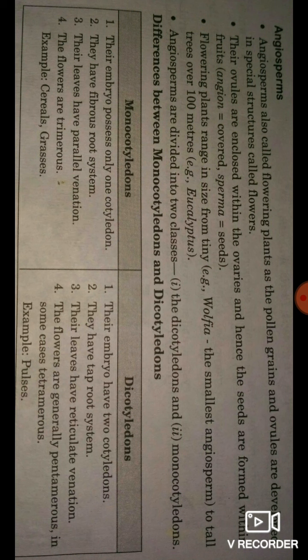Angion means covered and sperma means seeds. That means the seeds are covered with a seed coat. Flowering plants range in size from teeny. For example, Wolffia is the smallest angiosperm and the tallest angiosperm is Eucalyptus, whose height is 100 meters.